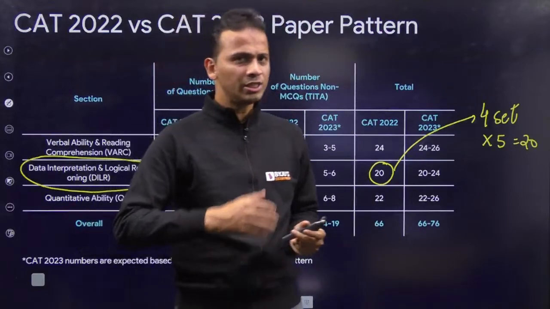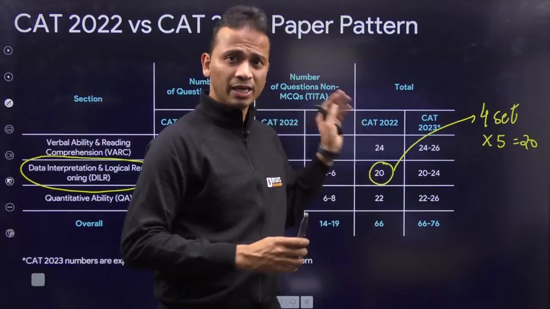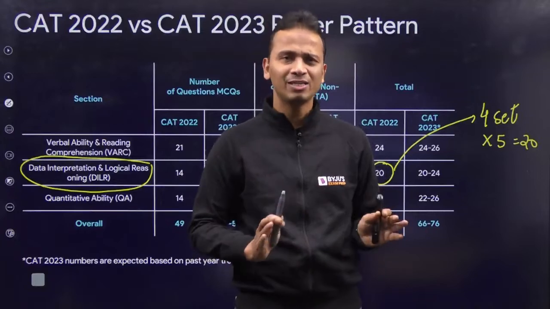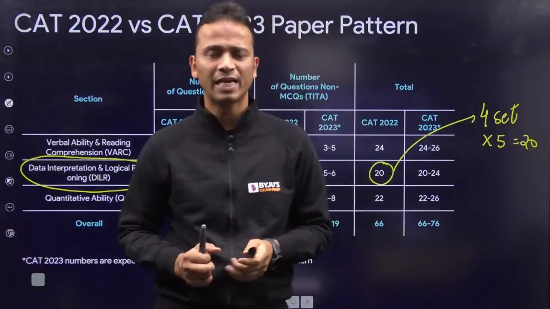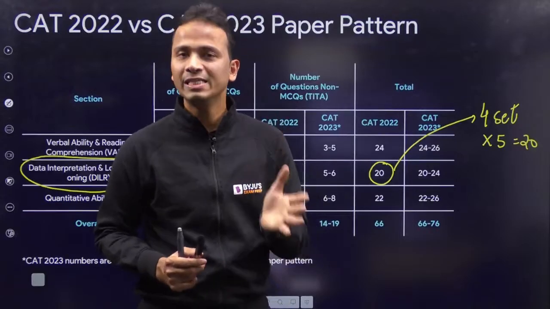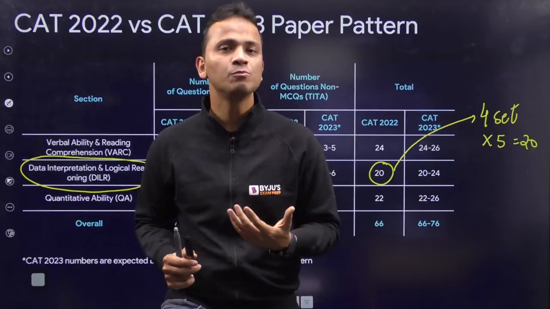So logical reasoning, there are plenty of topics from which the questions may appear. I'll be telling you what all topics these are based on my analysis of the last 5-6 years of CAT papers. But certainly you need to improve on reasoning. You need to be sound when it comes to logics.